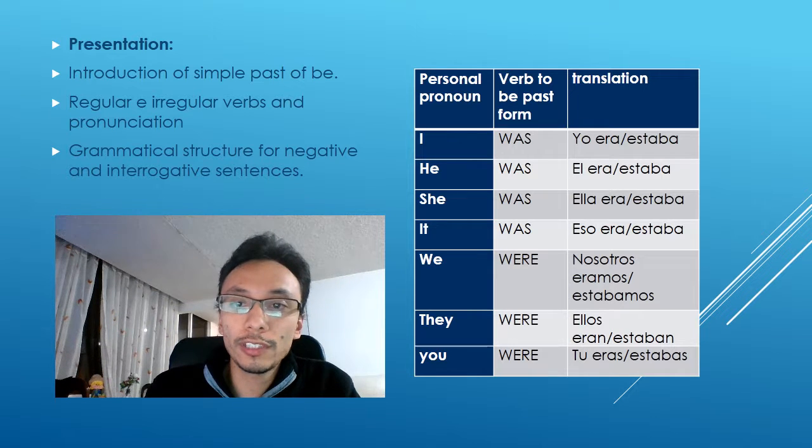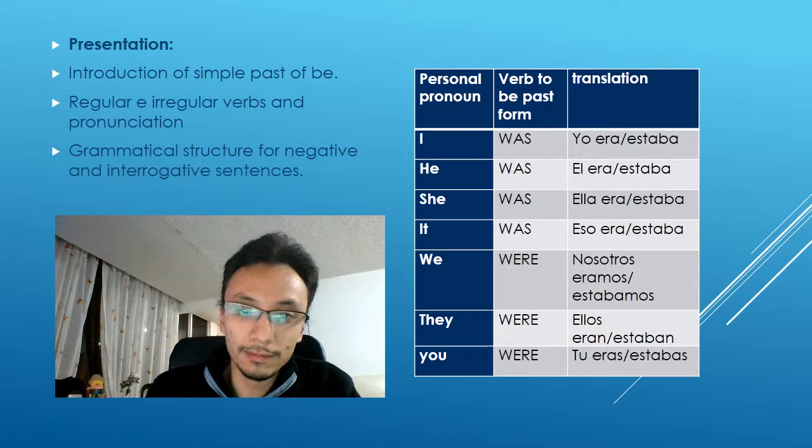And I will also use the past forms of the verb, was and were, and in the end a translation so the students can know what it means. We will only use a translation in the beginning.